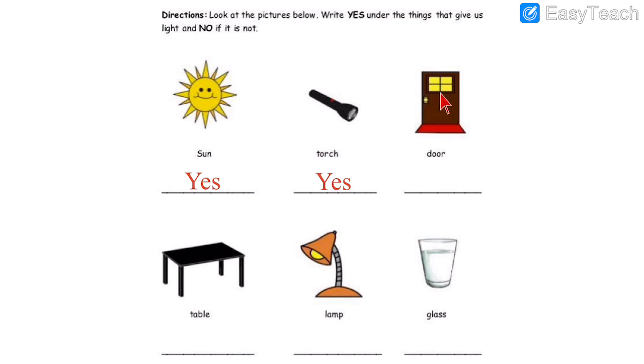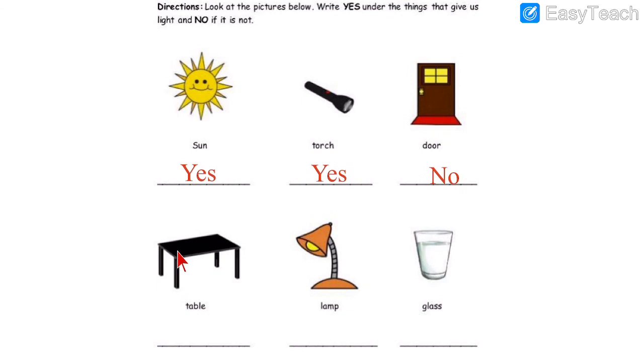Door. This is the door. We have the doors in our house. So does the door give us light? No. The door does not give us light. So for that we write no. Table. Does the table give us light? No, we do not get light from the table. So, no over here.